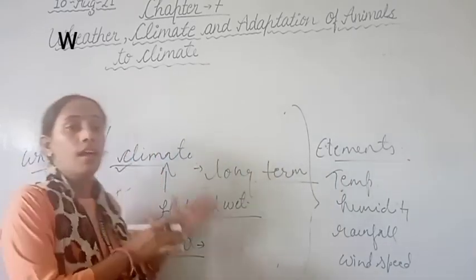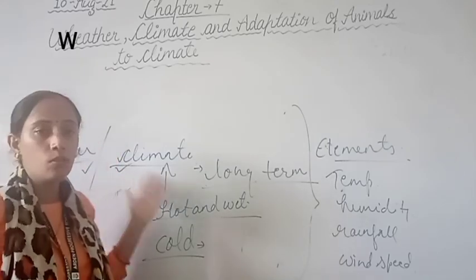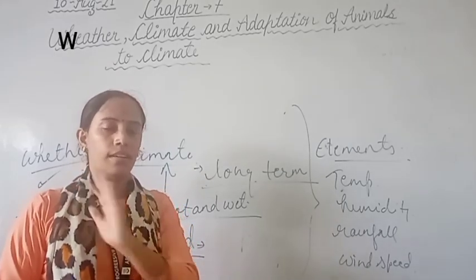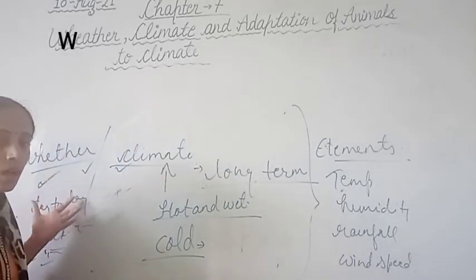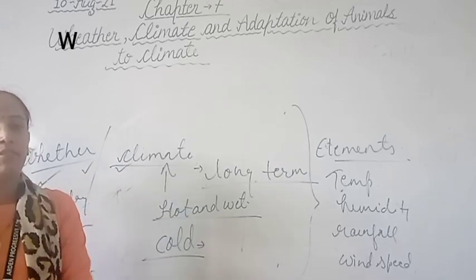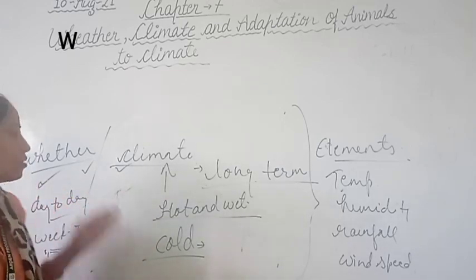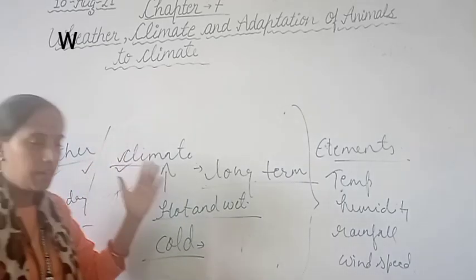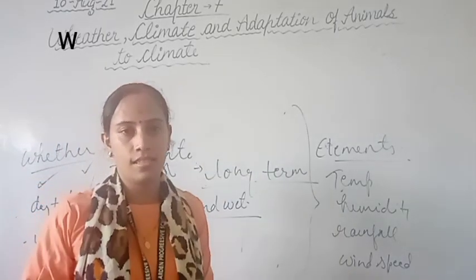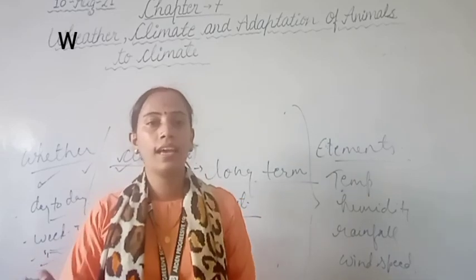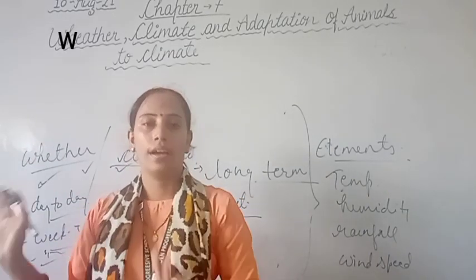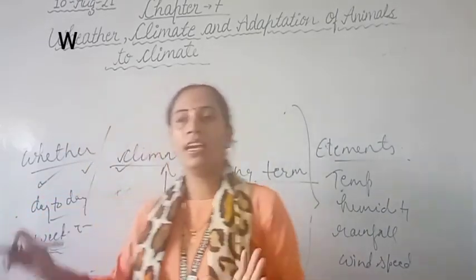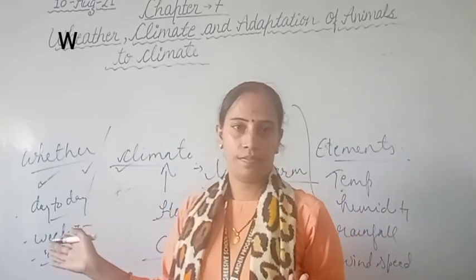Clear students? If there is heat, if summer days are going on, then it will be hot year after year. Clear? Years to years. Clear students? Now here, in the afternoon it's very hot, in the evening we feel comfortable, and at night we feel cool. So here in the case of weather there is a short term change, whereas in climate there is a long term change. If there is snowfall somewhere, then there it snows year after year. Clear? So this is the little difference between weather and climate.